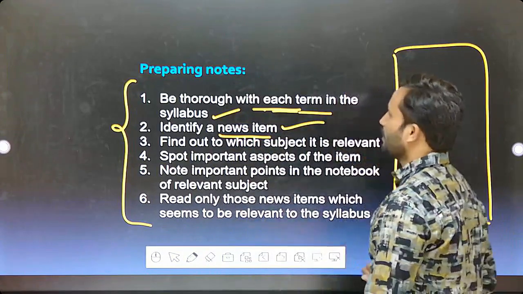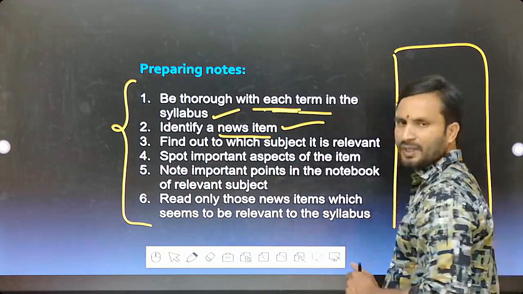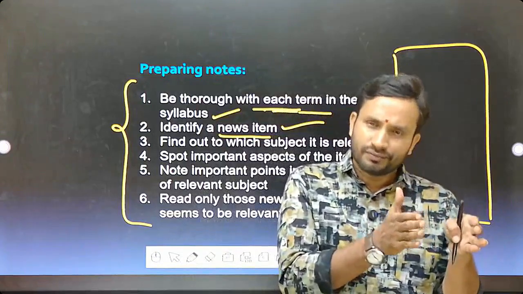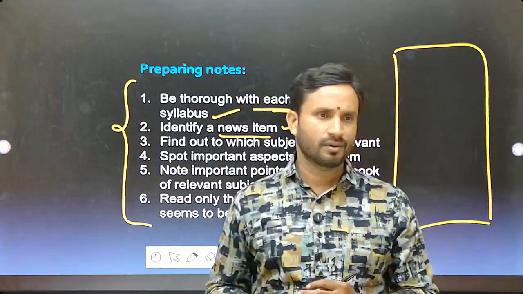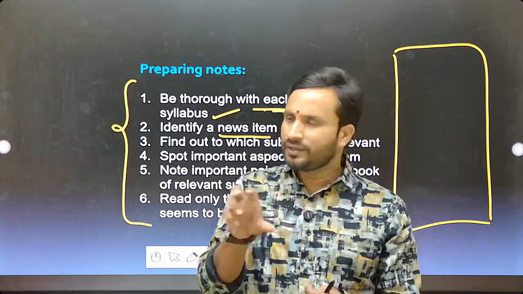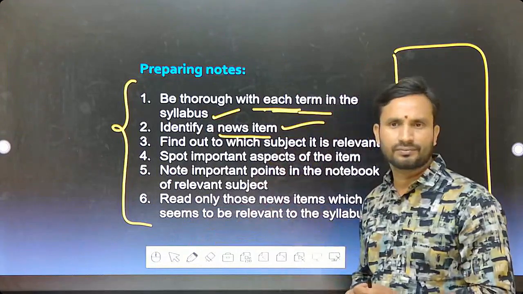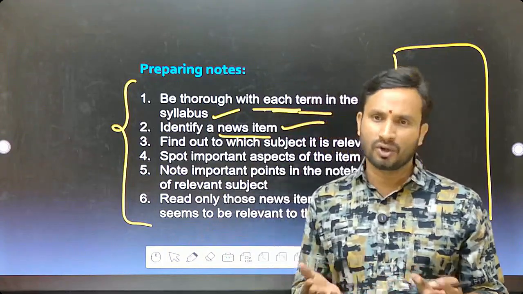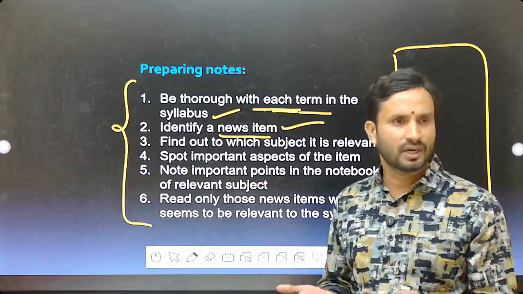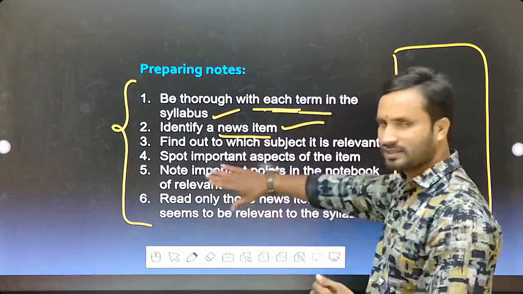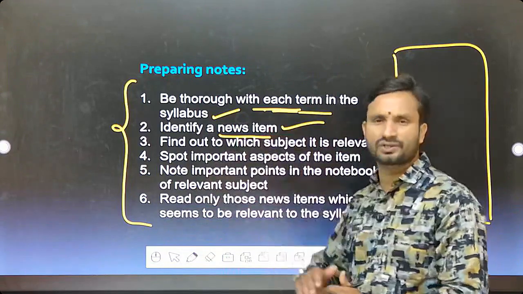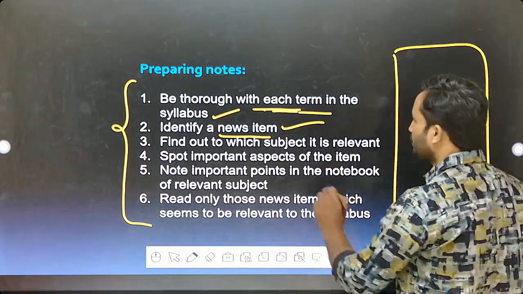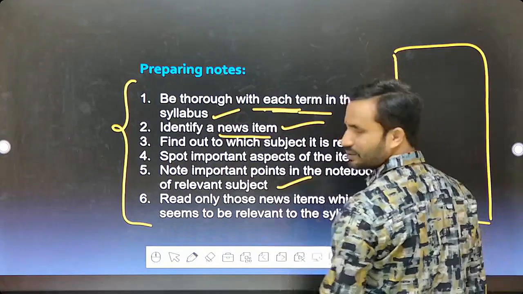Clear enough? And find out to which subject it is relevant. Whatever article is present in the newspaper, which subject of your examination does it come under? Legal aspects, Indian polity, economic aspects, geographical aspects or cultural aspects? This news article belongs to which section? You are supposed to find it out and segregate it. Clear enough? Note important points in the notebook of the relevant subject.